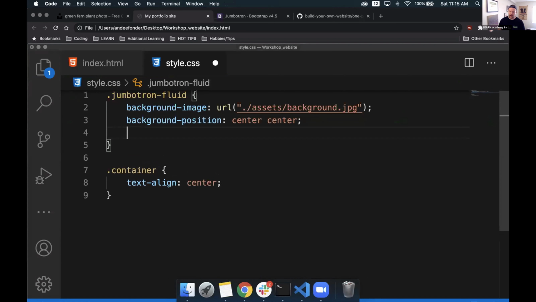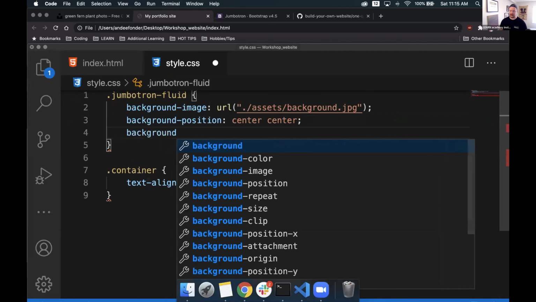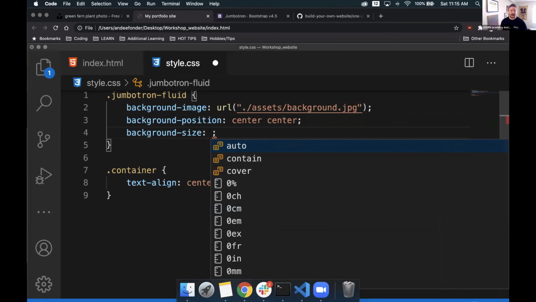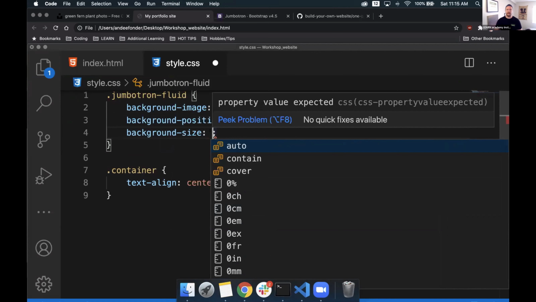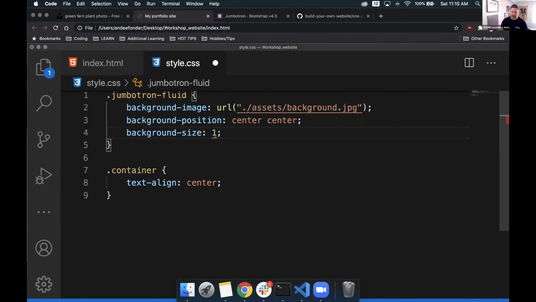Again, I'm going to drop down another line, and so long as each one of these ends in a semicolon, I can add another property to it. With this, I'm going to look at background again. I'm sure there's something here that will help us. Background size. Let's do that. With background size, I can tell it the measurement in multiple different ways. In this case, I'm going to use something simple called percentage. So I'm just going to say I want it to be 100% of my browser, of that parent element. I don't want it to be any bigger. I don't want it to be any smaller. I want it to be exactly 100% of that size.